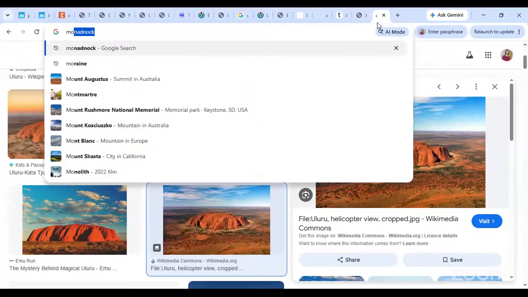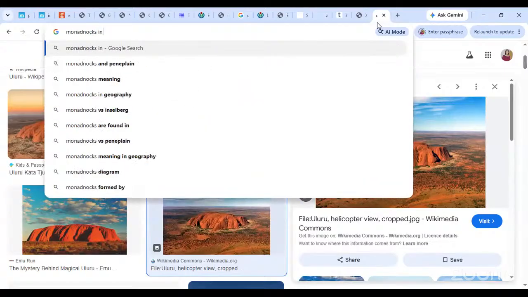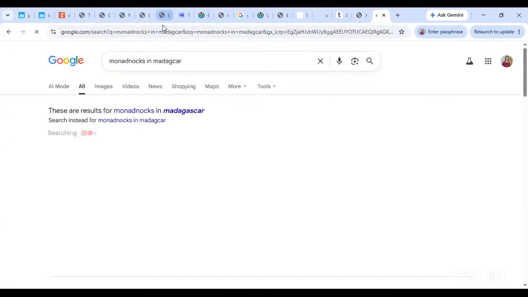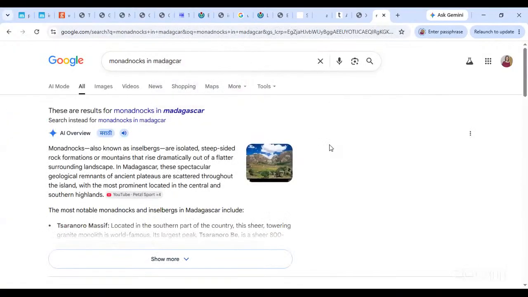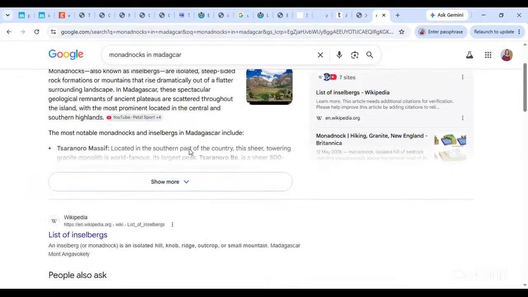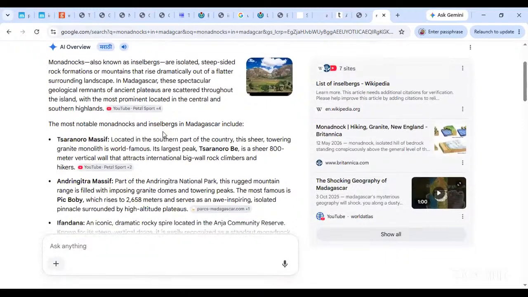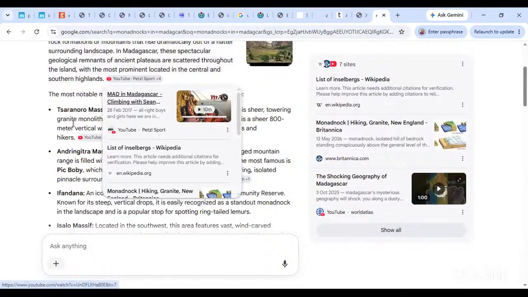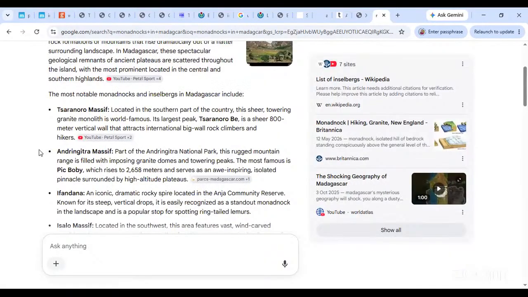I have never heard of monadnocks in Madagascar, but if you are showing me, then I'll be more than happy to see what kind of monadnocks you find there. हाँ, Madagascar में इंसलबर्ग्स और monadnocks दोनों हैं। However, I had never known of this because I always thought Madagascar is very famous for its biological diversity, so I had never imagined this kind of part over there.